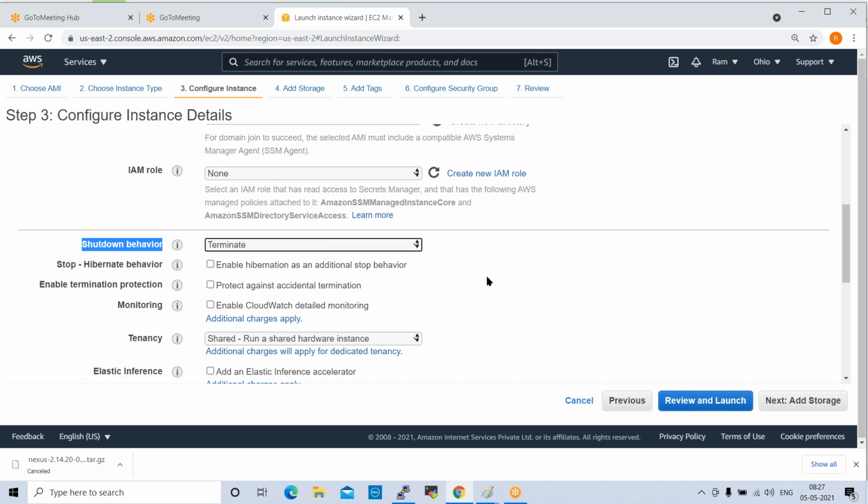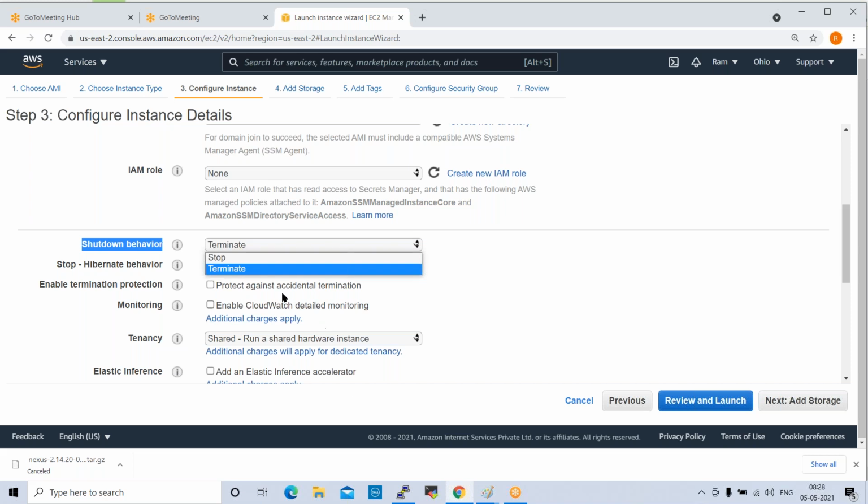Once the session is complete, by default we select this terminate option. Once the session is complete, they shut down the machine. They stop the machine. At that time, what will happen? Automatically the instance will be terminated. So we need not manually terminate. For that same use, we get this terminate option here. If you select terminate and create the instance, when you stop the server, automatically it will be terminated.